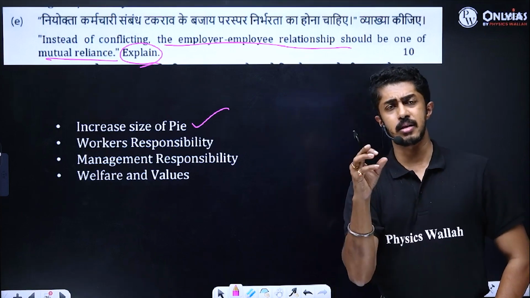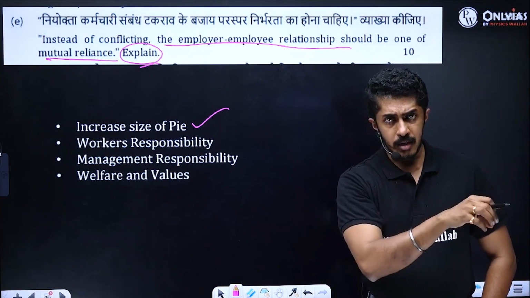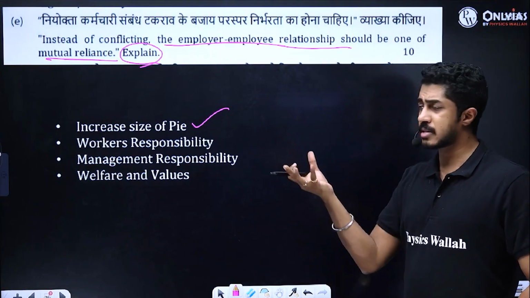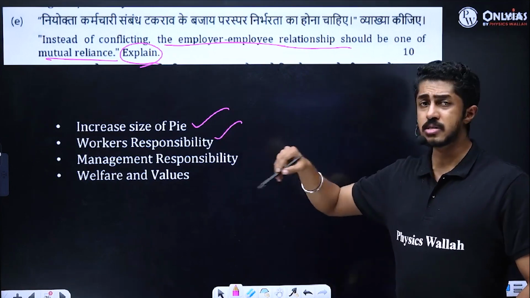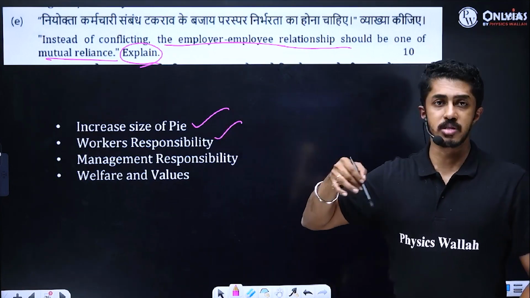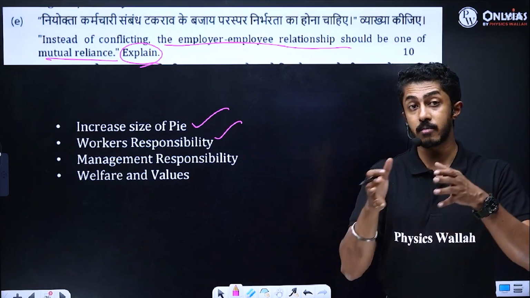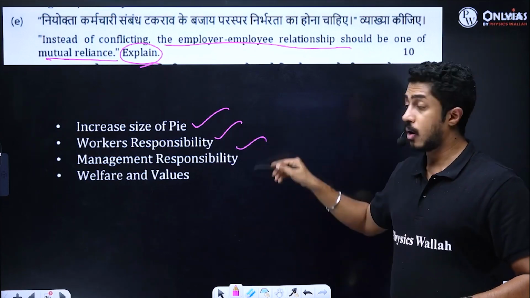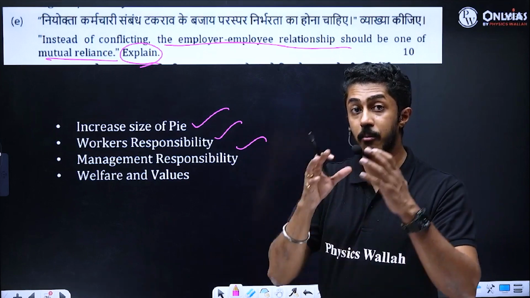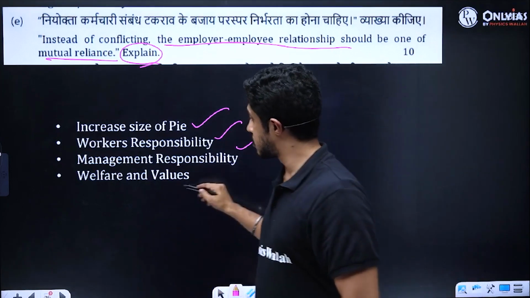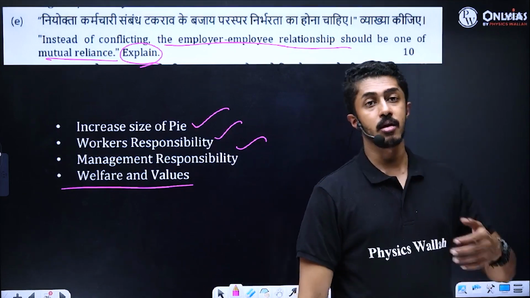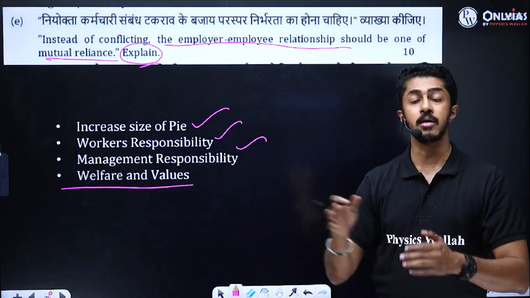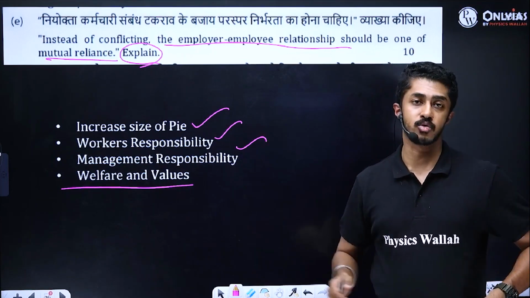As you can clearly see, classical thinkers, I have scattered it very conveniently in different questions without directly talking about the thinker. So increasing the size of the pie, how it is the workers' responsibility according to, let us say, Gulick and Urwick, who talked from the side of management, that is workers should think from the side of the management, or how Taylor emphasized the importance of how management should think from the side of the workers, and how the later thinkers like say Fayol, Gulick, Urwick and all finally went on to say what? The importance of valuing the workers' welfare and their values.